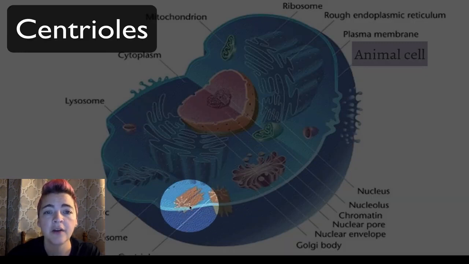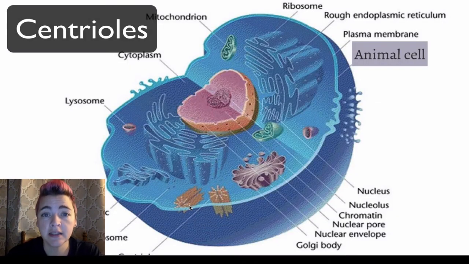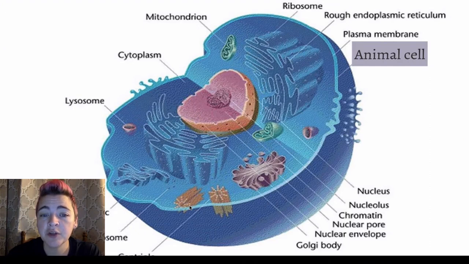The other thing we have here is centrioles. Centrioles are part of the cytoskeleton system. They are made out of microtubules, and they are involved with mitosis, or the replication of the cell. So when the cell divides, it provides tracks for the chromosomes to move on. They move on spindles that are partly provided by the centrioles. Centrioles are only found in animal cells. They are not found in plant cells.